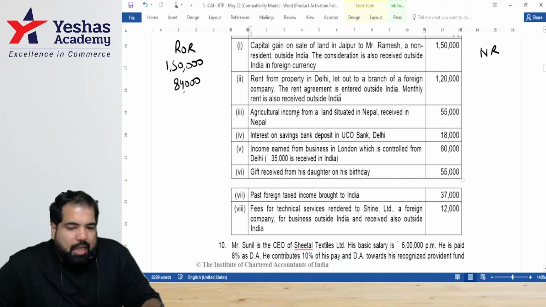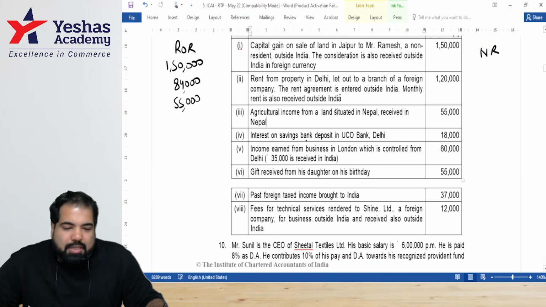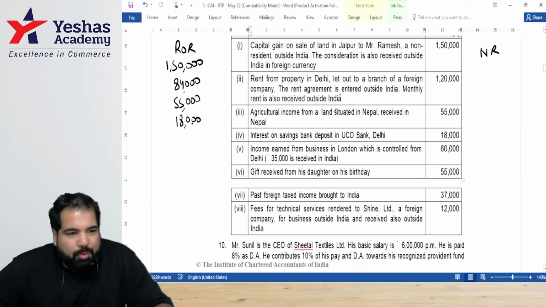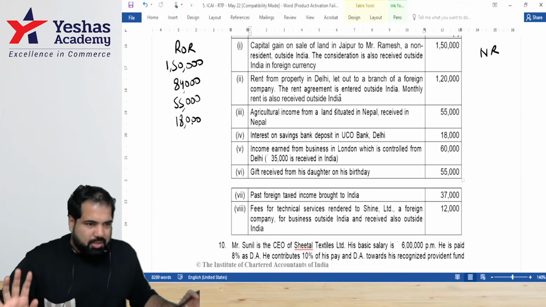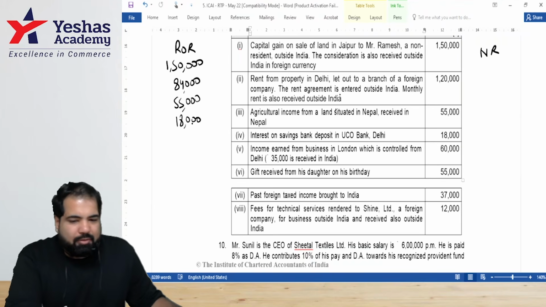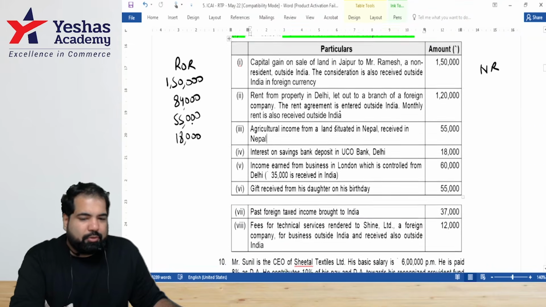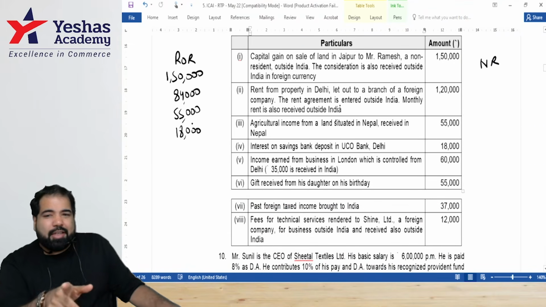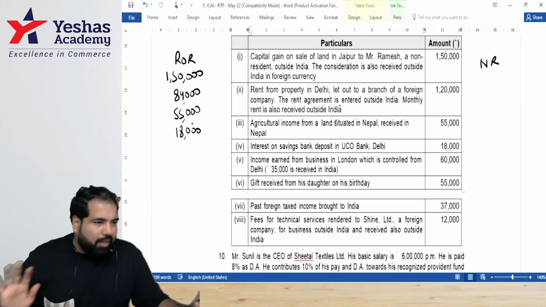Agriculture income from land in Nepal, is it taxable? Yes. How much? 55,000. Interest on savings bank account in UCO Bank Delhi, will it be taxable? Yes. Stop, stop, stop. If you remember, guys, because you are saving money in a bank, the government said, because you're saving money and you're 65 years old, I would like to give you a deduction under section 80TTA or TTB. Do you remember those sections? If not, let me help you.